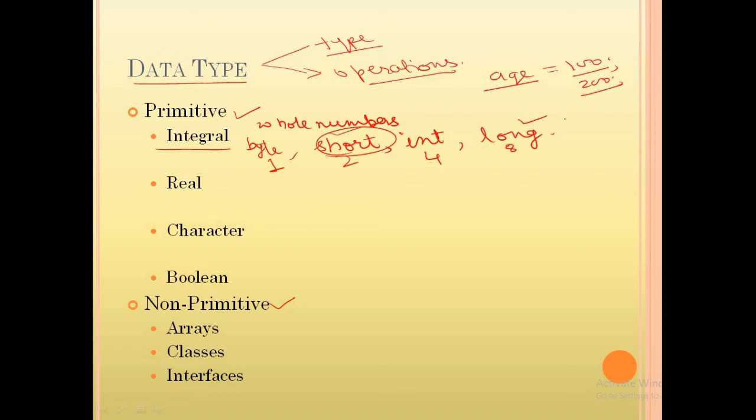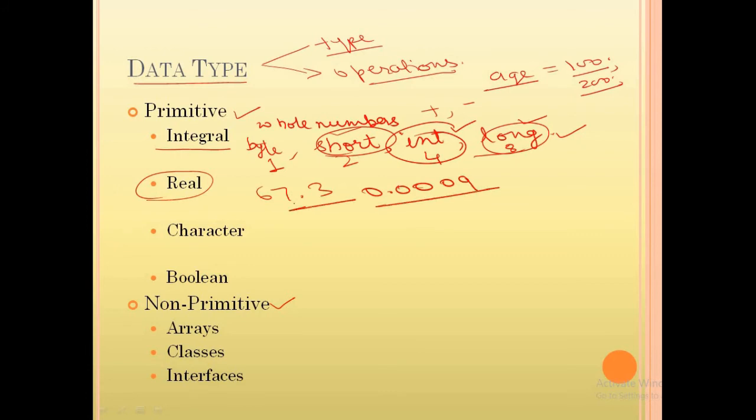But for something like the distance from the sun to the moon, these types of large values, you can use the long data type. And for the basic range, you can use integer data types. It can contain positive values and also negative values. Now we come to the real data type. Real data type is basically used to store fractional values like 67.3, 0.0009.